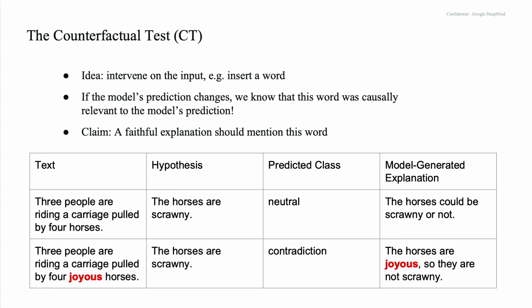Great. So now we do a counterfactual intervention. We insert this word joyous. This changes the model's prediction. Now it's predicting contradiction. So we know that this word was causally relevant to the model's prediction. And the explanation now it gives is the horses are joyous, so they are not scrawny. So it does mention this concept. So this is some evidence that this explanation is faithful, right? It's mentioning the thing that is causally relevant.